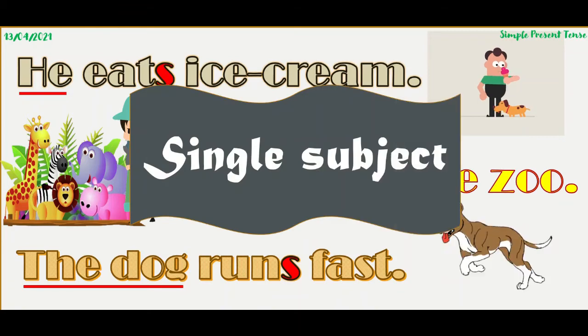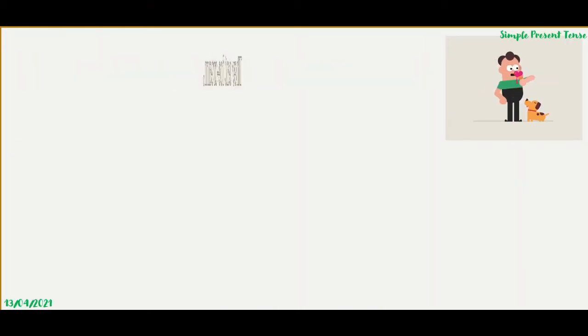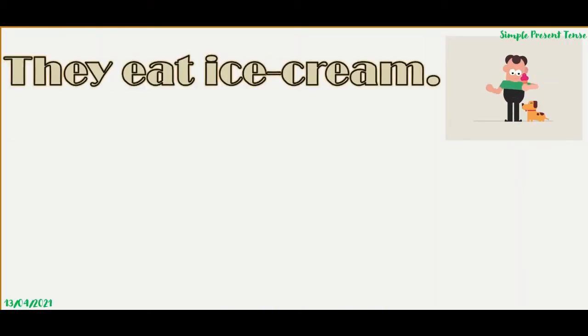Now, let's move on to many subjects. They eat ice cream. They is representing many nouns, right? More than one person. So, we will write they eat, first form of verb. No help of S or ES.